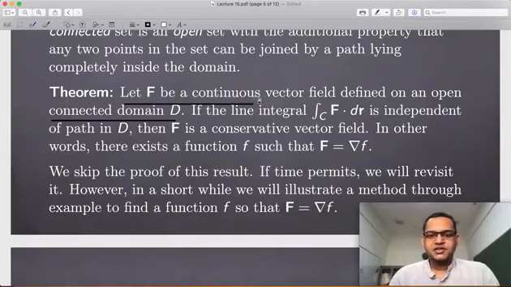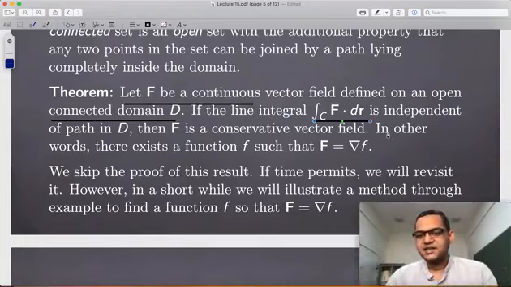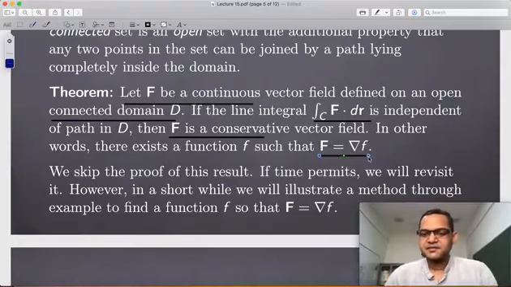If the line integral is independent of path, which means, by the definition in terms of 2 curves, that for 2 curves with the same initial and terminal points the integral is the same, or you can also say that the integral over any closed path is 0, then the conclusion is that this vector field is a conservative vector field. In other words, we can write this vector field in terms of the gradient of a function.